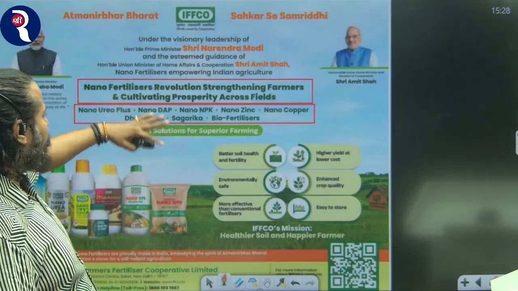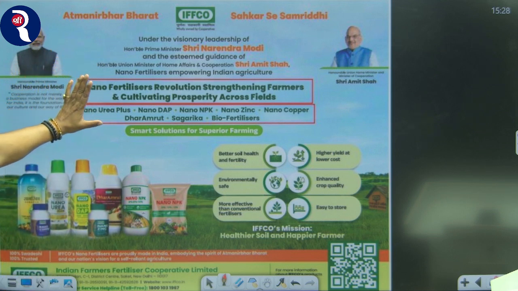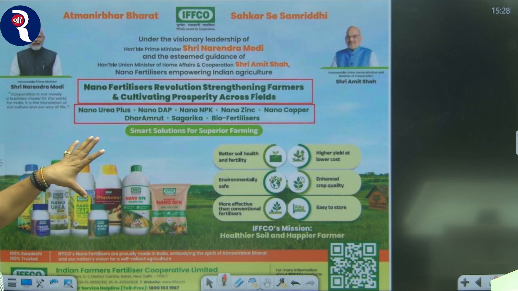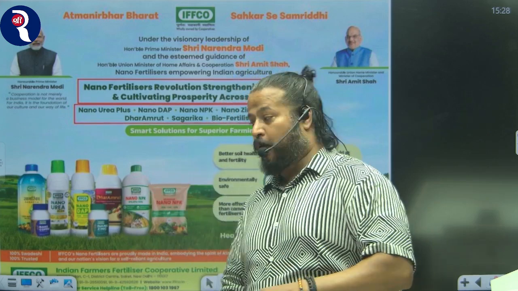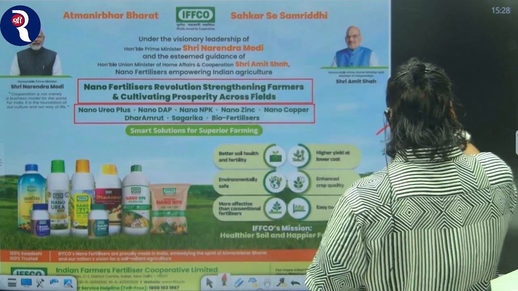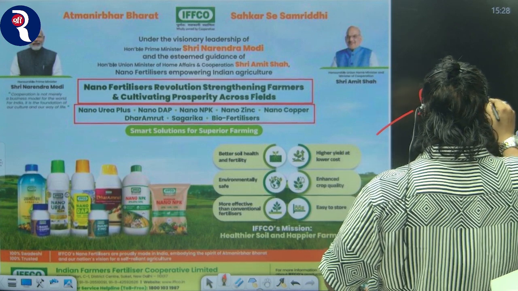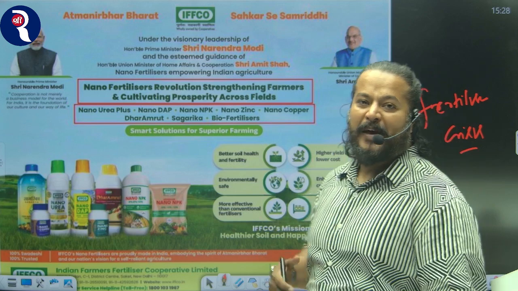Now look at this advertisement. The government is talking about, under the visionary leadership of the Prime Minister and the esteemed guidance of the Honorable Union Minister of Home Affairs, nano fertilizer empowering Indian agriculture. Now I don't know how and why this advertisement is coming, but one thing is for sure, that there is a fertilizer crisis in India, and this advertisement is coming to pacify people.